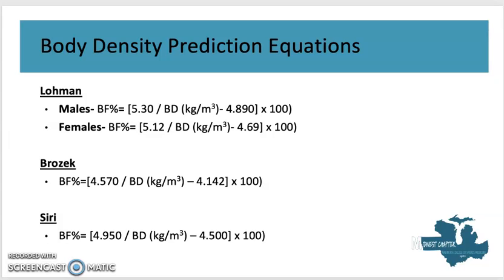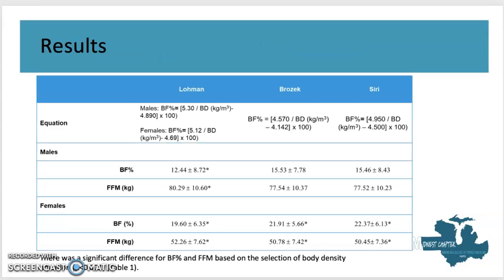So these are the body density prediction equations. First we have the Lohman, which has a separate prediction equation for males and females, which differs it from the Brozek and Siri. As you can see, they basically have the same basic structure, but it's very interesting to see in the results how much they differ based on these prediction equations.